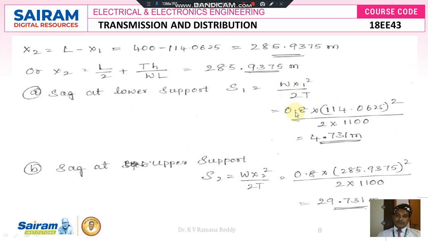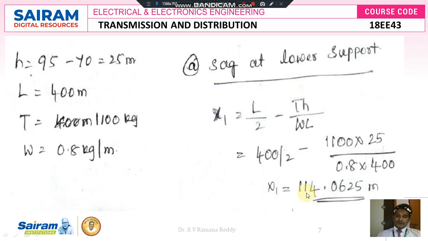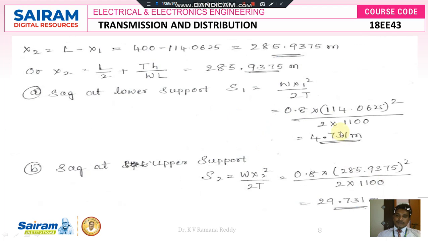Here W is 0.8, and X1 we calculated earlier as 114.0625 meters. If you substitute that, squared, divided by 2 into capital T, which is given as 1100, in the denominator 2 into 1100, we get the sag at lower point S1 is equal to 4.731 meters.